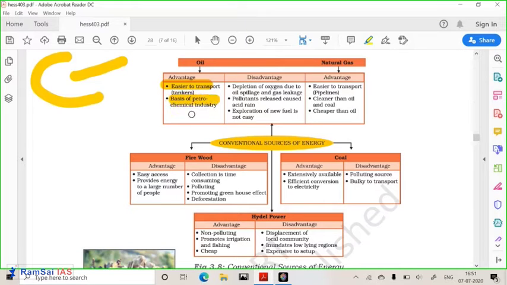Petrochemical industry, like you have Reliance Polymer. Reliance Industries is very famous for that. Polymer is a byproduct of petroleum. Bitumen, for making tar on the road, is a famous byproduct of petroleum. Wax is also one of the famous byproducts of petroleum. Plastic is also one of the byproducts of petroleum. So it is one of the bases for the petrochemical industry. It is very easy to transport, but there are certain drawbacks of petroleum.